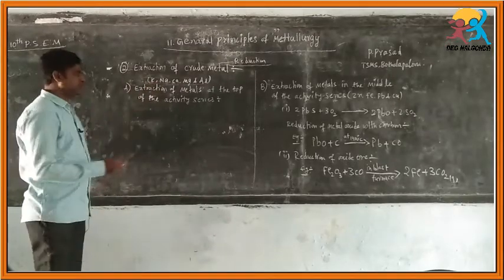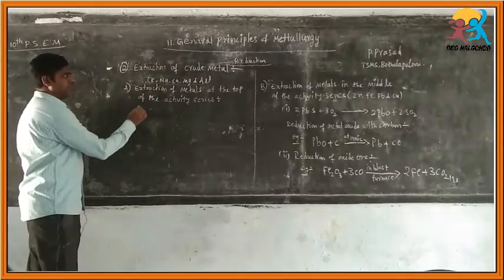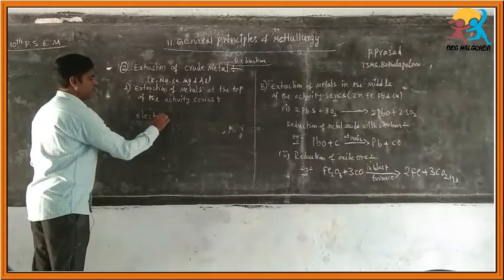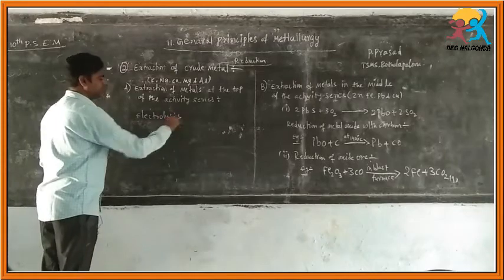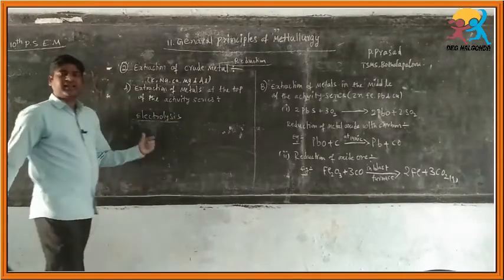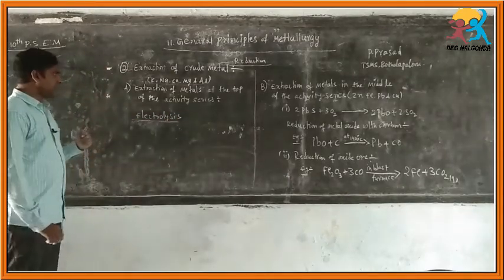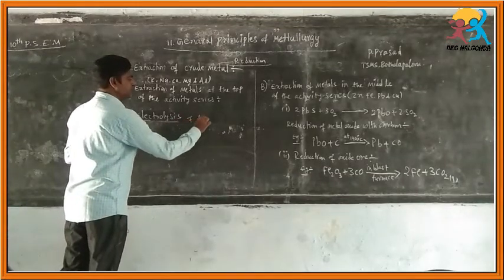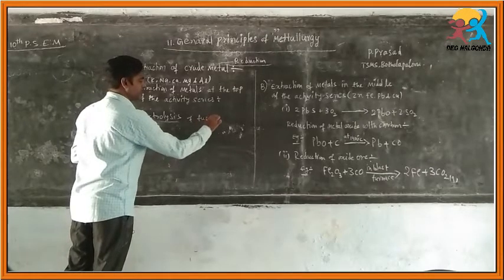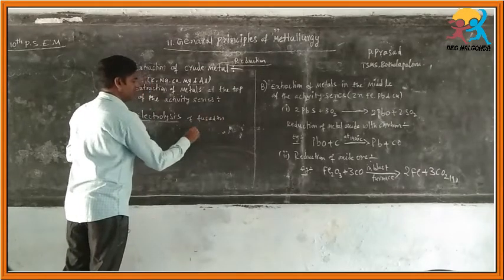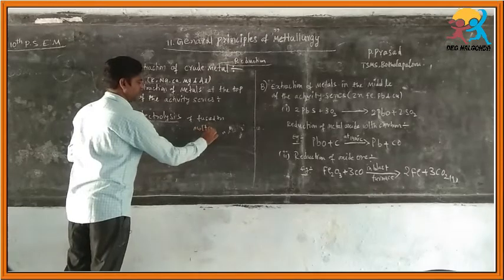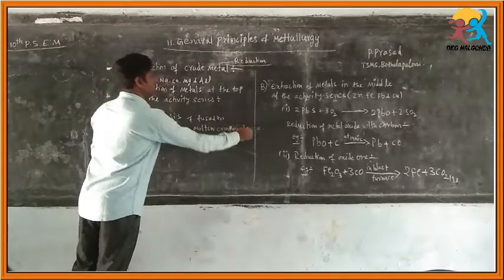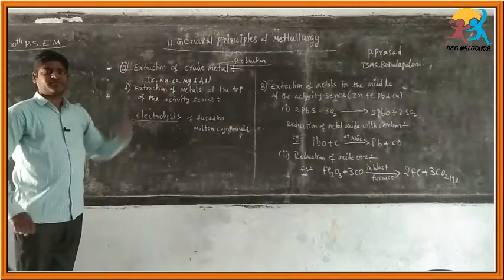So generally, to get crude metal, we use electrolysis here. For the most active series elements, which method do we use? Electrolysis. Okay, so electrolysis of fused or molten compounds of the activity series, the more active elements.